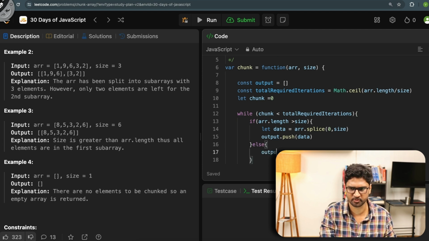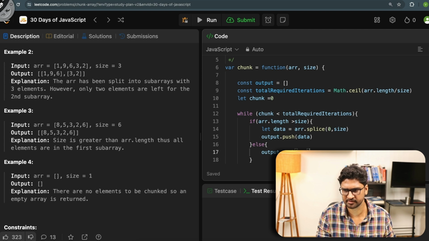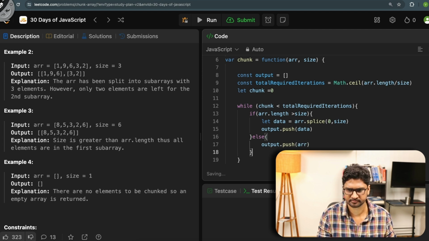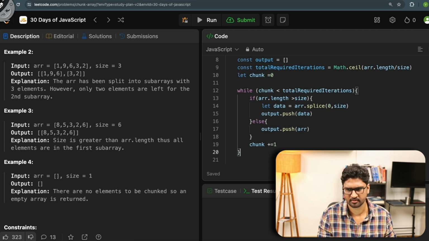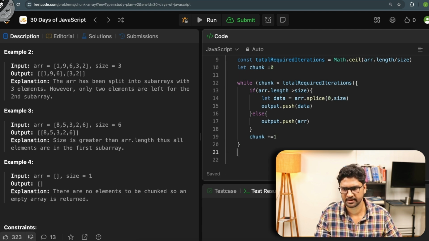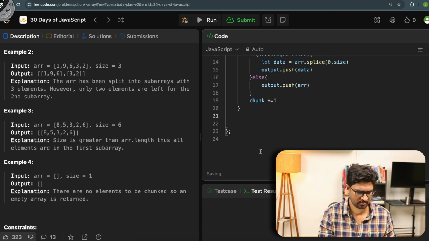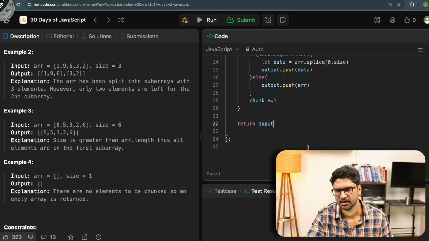Else I do output.push, and then I pass this array, and then chunk plus equals to 1, and I should return output.